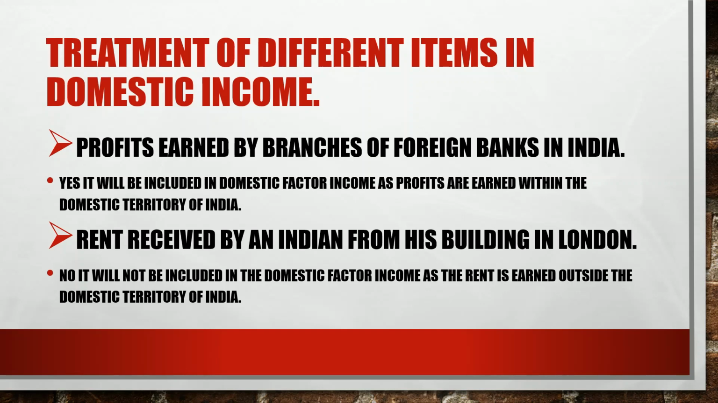Such as, in this case, profit earned by branch of foreign banks in India. Here we need to see only at which place the foreign bank is situated. That is situated in India. So it is included in domestic factor income because profit is earned within the domestic territory.